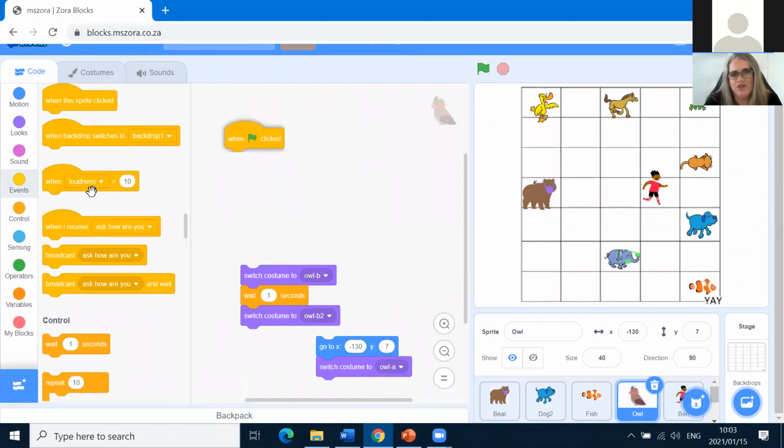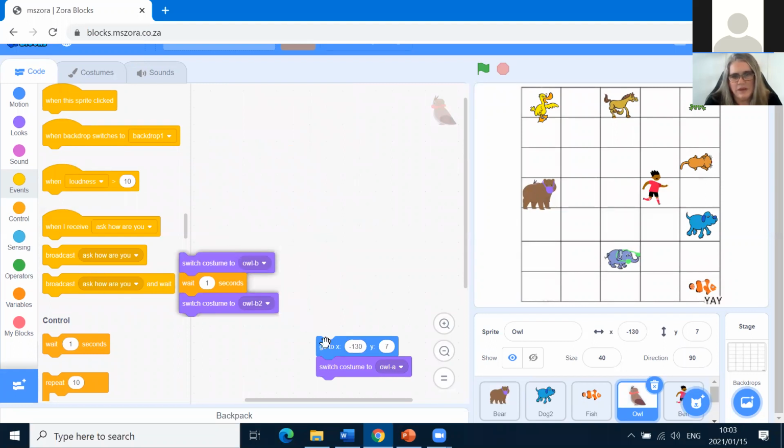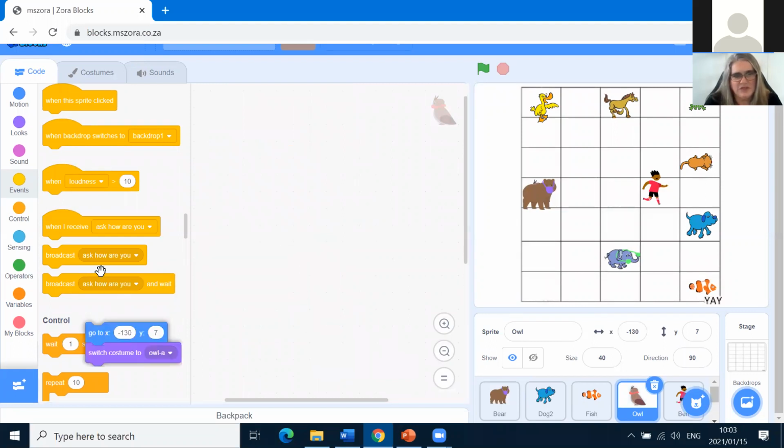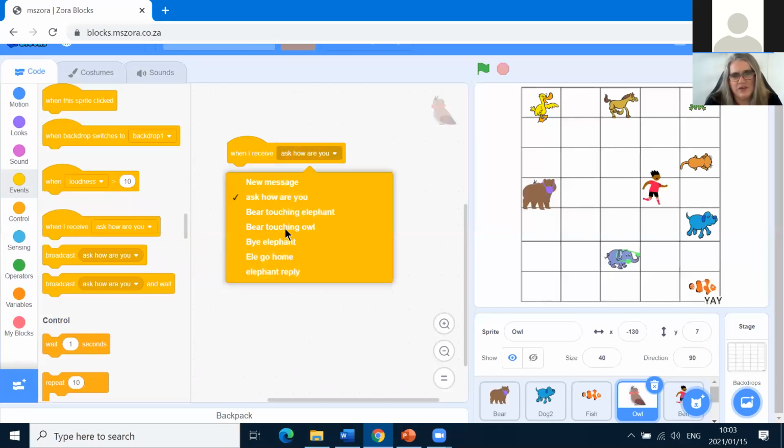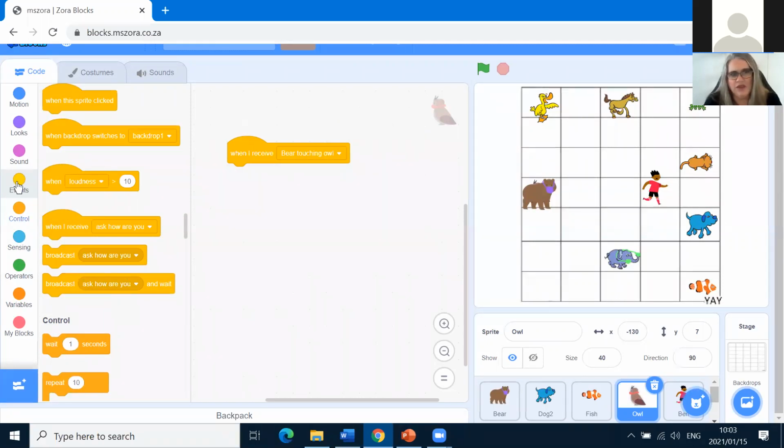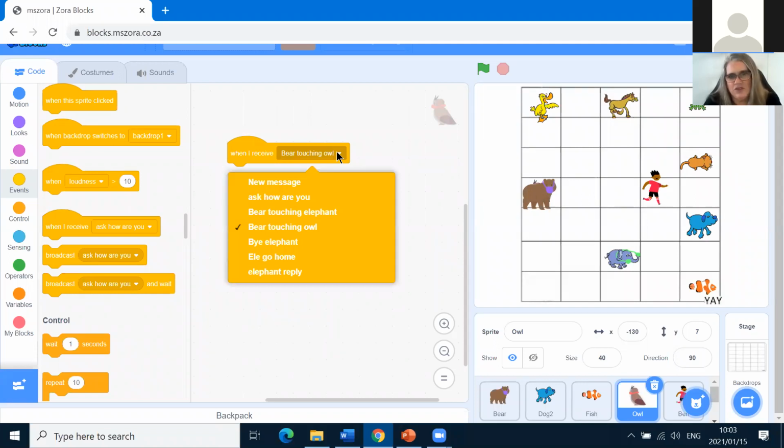Because what we have to do is something when Owl receives that broadcast message of Bear touching Owl. See what I did there? Went to events and I found a when I receive block. I scooted it on there and then I choose the message Bear touching Owl.